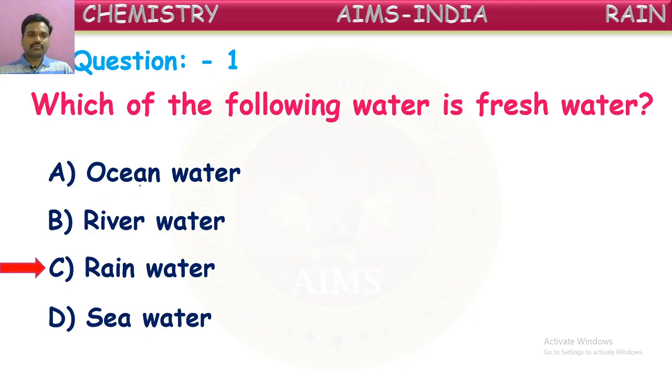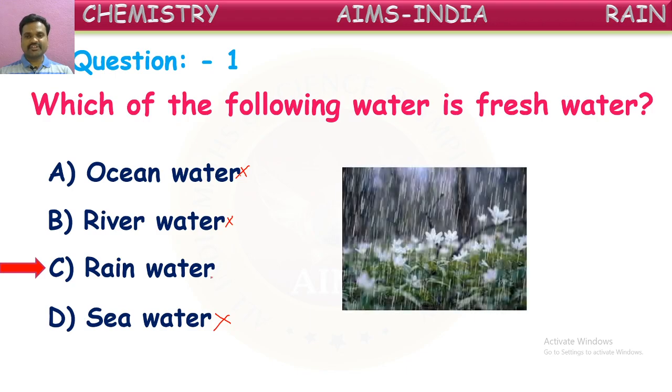What do we say about the ocean water? Ocean water contains many salts in it, so it is not fresh water. It is impure water, we can say. River water may also contain some salts dissolved in it. Some dust, clay or sand particles will be dissolved in the river because it is flowing from one place to another place. While flowing, it dissolves many impurities. And seawater or ocean water contains mostly salts. So rainwater is pure water or fresh water, we can say. Right, children?